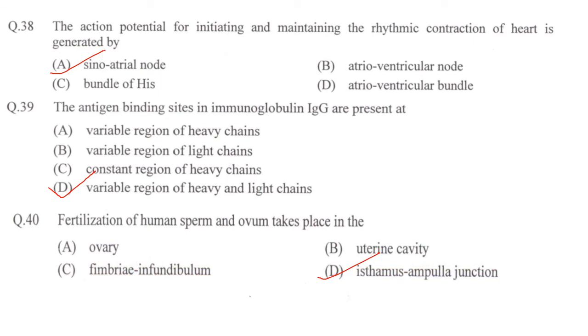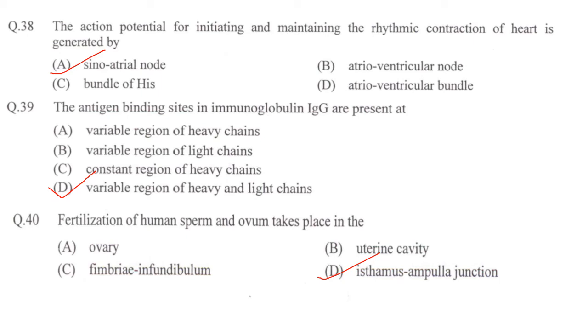Next one. The action potential for initiating and maintaining the rhythmic contraction of heart is generated by option A, sinoatrial node, atrioventricular node, bundle of His, atrioventricular bundle. Answer is option A, sinoatrial node.